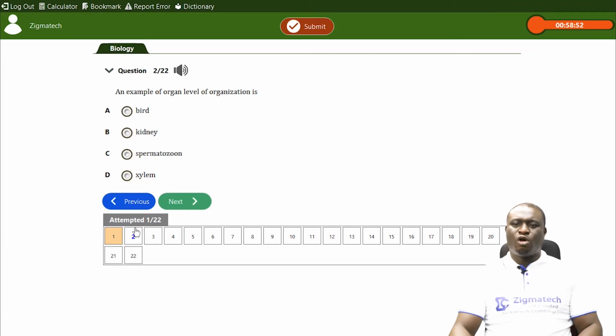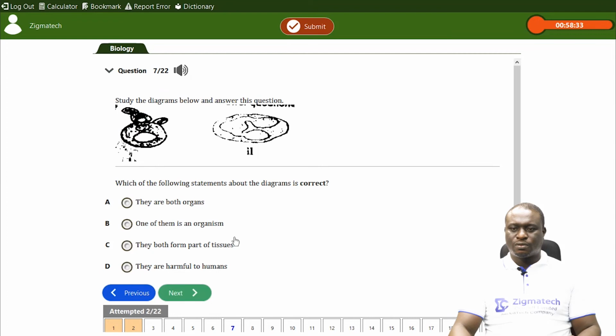Now let's look at question 2. An example of organ level of organization, okay, is the kidney. I showed you a picture of the kidney, or a diagram of the structure of the kidney. So kidney here is an organ level of organization. Now let me move to question 7. Okay.